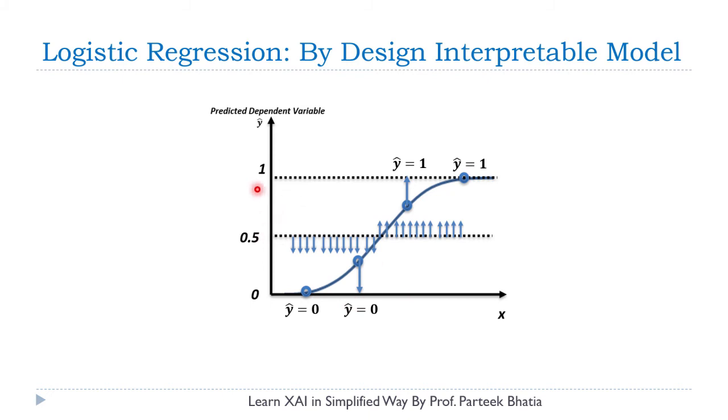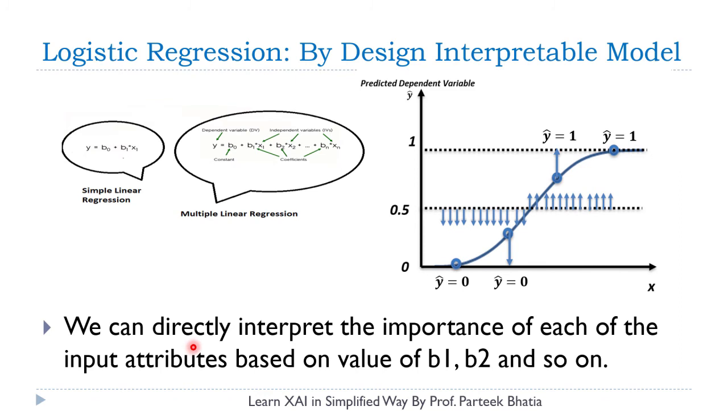And if the predicted value is more than 0.5, the outcome is considered as 1. So by using logistic regression, we can easily build a binary classifier. And the good thing about logistic regression is that we can directly interpret the importance of each of the input attributes based on the value of coefficients b1, b2 and bn. So that's why they are considered as by design interpretable models.